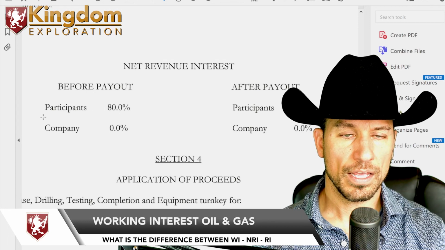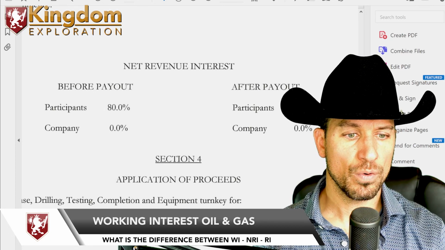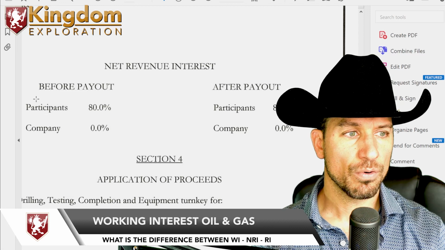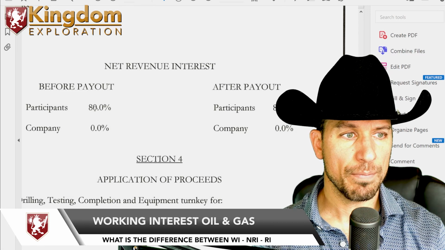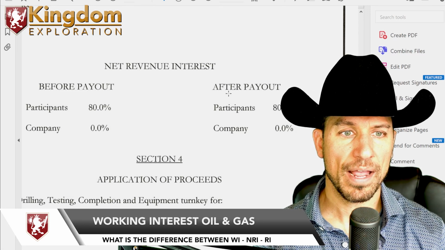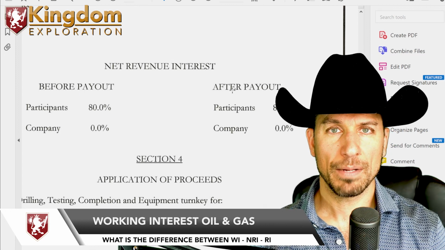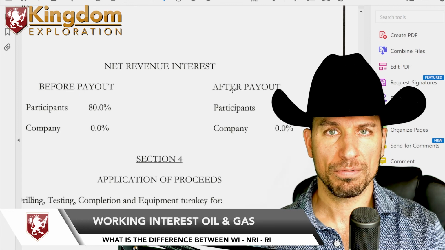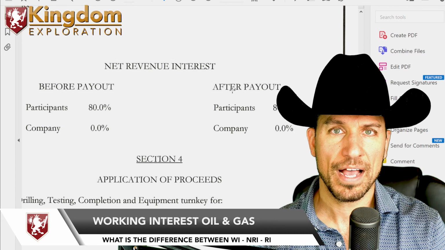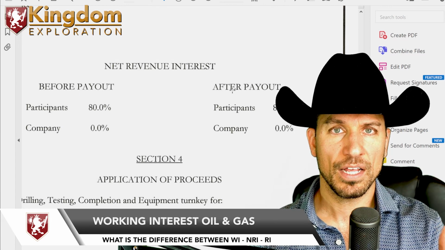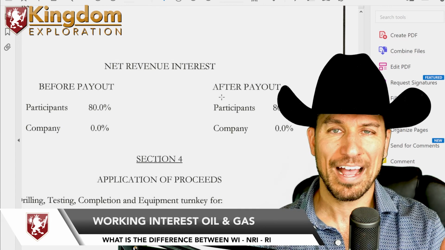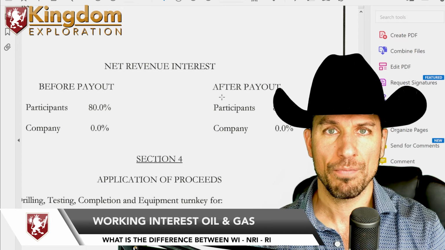So here is the net revenue interest, okay? Right here it says 80% net revenue. Now, before payout and after payout. Before payout simply means anything before you get 100% of your money back. So if you invest $100,000, until you get your $100,000, that's before payout. After payout is after you get your $100,000 from income, okay?